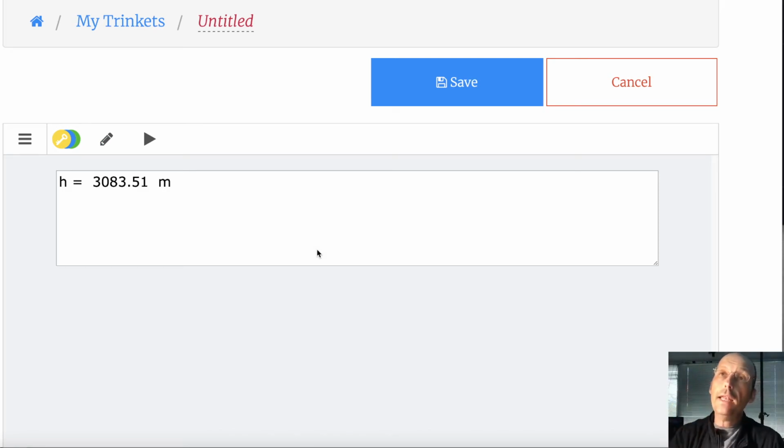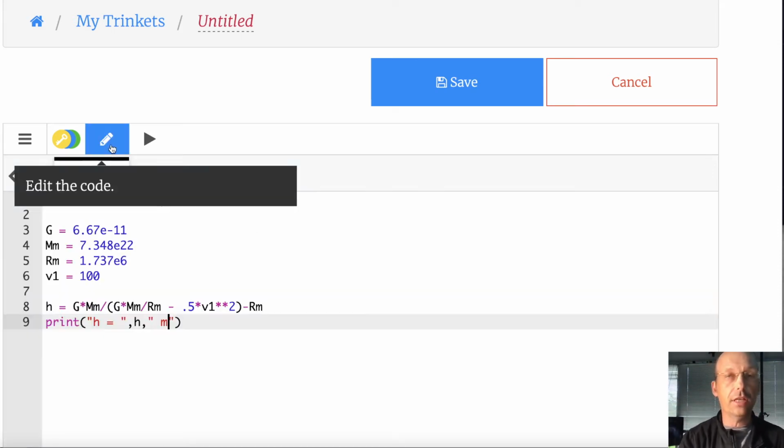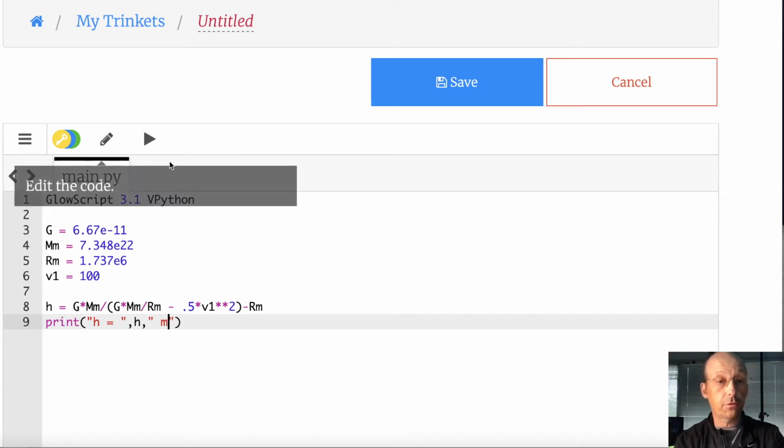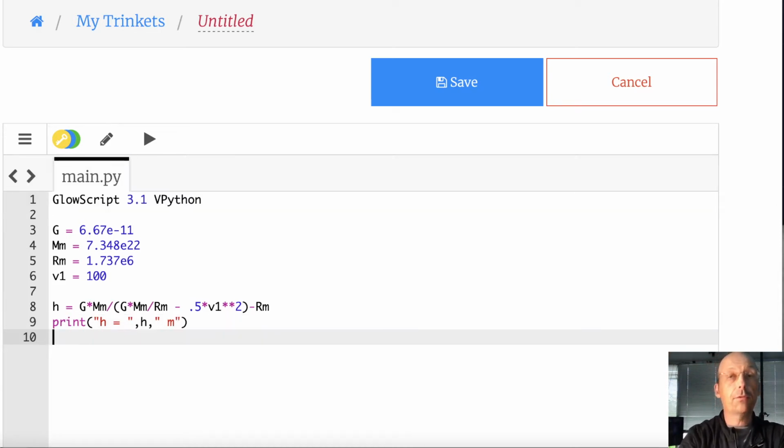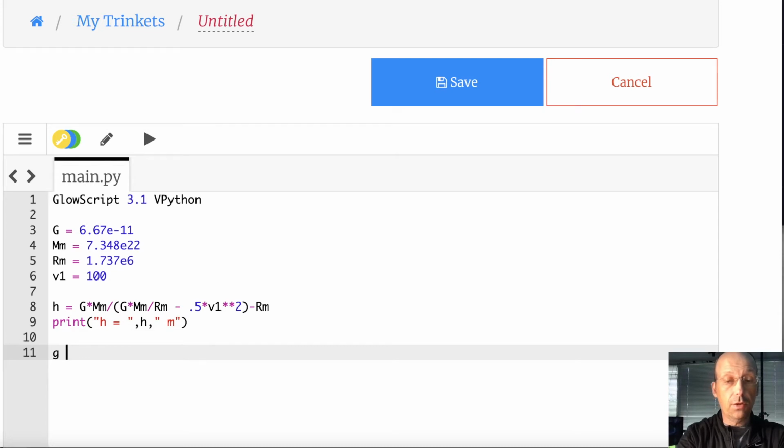Now, what if the gravitational force was constant? So let's calculate g. Because remember, g is the gravitational force at the surface divided by the mass. So it's G, mass of the moon, over R, radius of the moon squared. I'm talking about lowercase g. So g equals G times the mass of the moon divided by the radius of the moon squared.